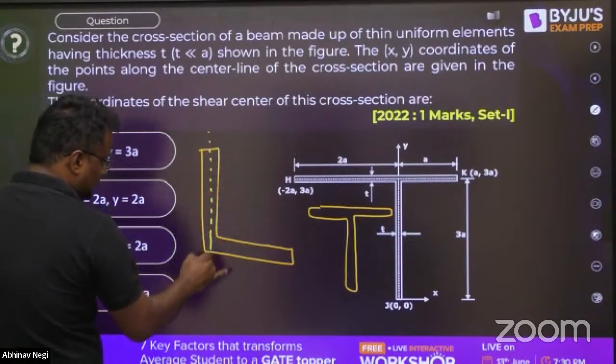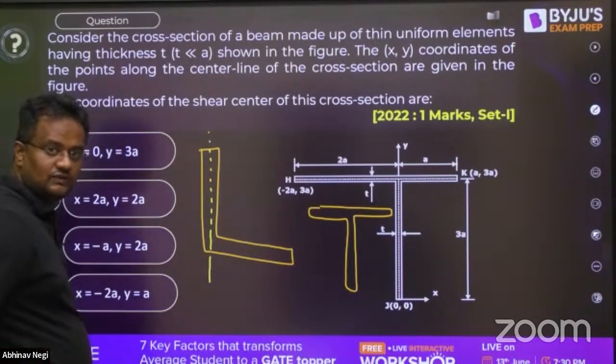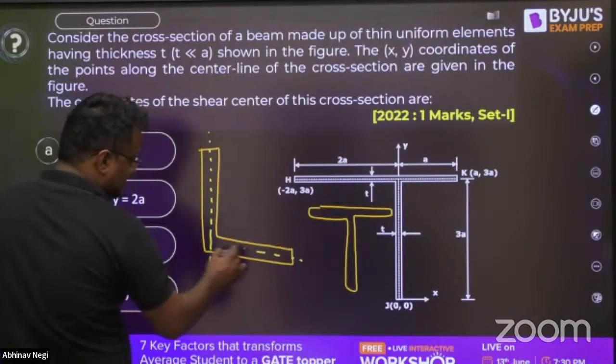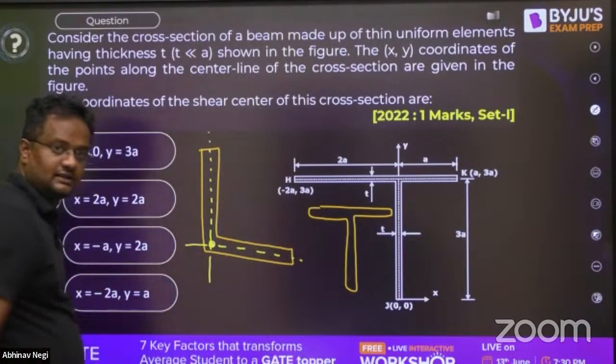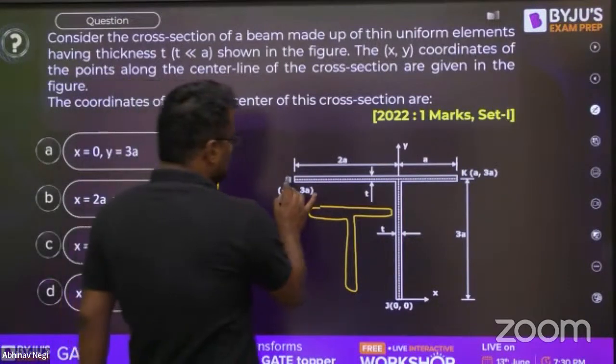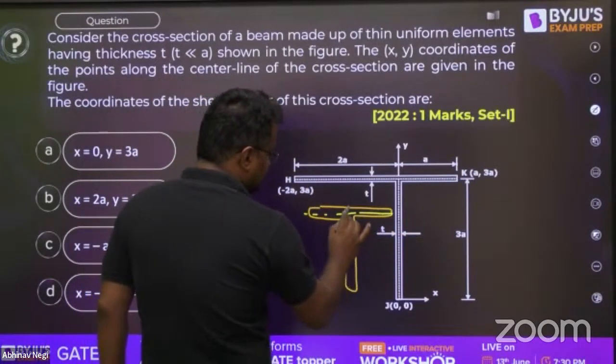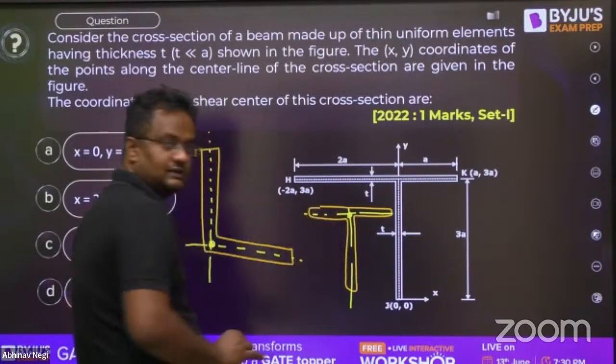So this is the axis of symmetry for this rectangle, and this is the axis of symmetry for the other rectangle, so this will be the shear center. Similarly here, this is the axis of symmetry, this is the axis of symmetry, so this will be the shear center.